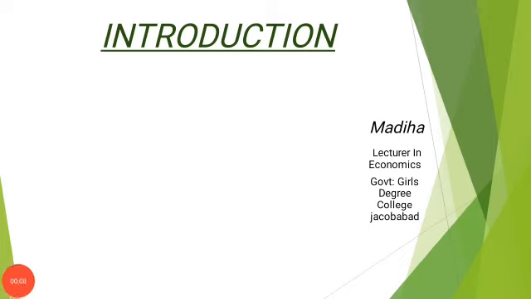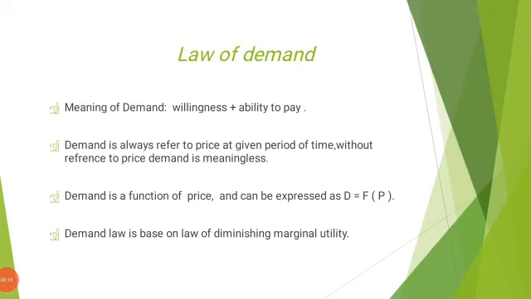Today my topic is law of demand from microeconomics. First of all, it is very important to distinguish between demand and desire. Desire simply refers to the wish of a person to have a particular commodity, and demand refers to desire backed by the ability and willingness to pay for a particular commodity. This is the main difference.